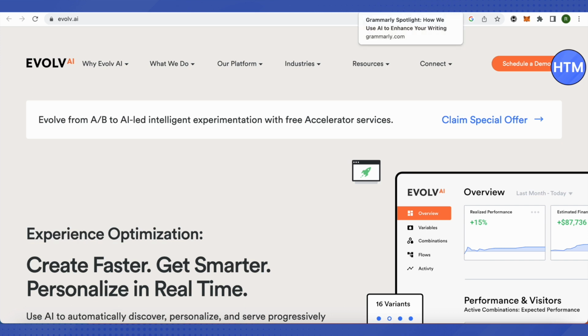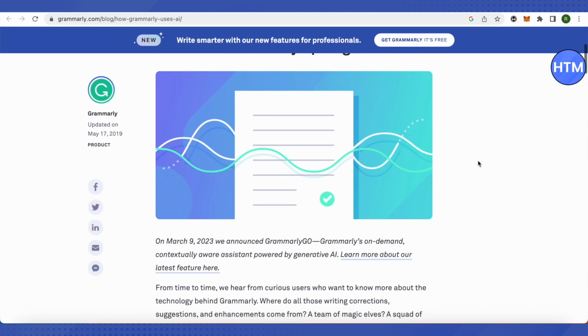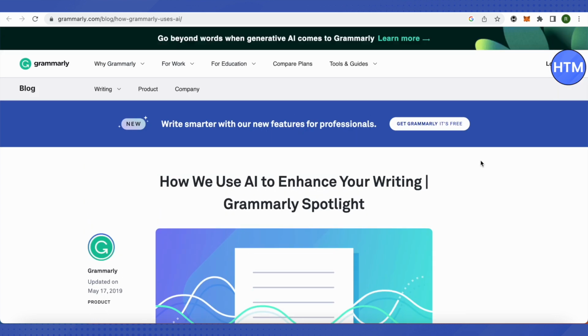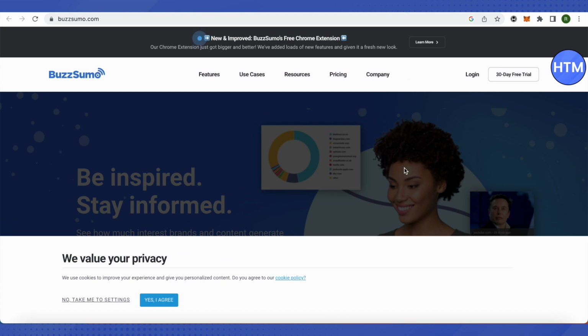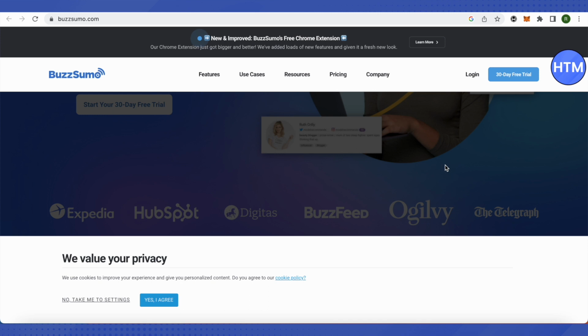And the next one is Grammarly. Grammarly now also comes with AI, and its AI is really spot on, and we can just use it to our advantage and get the best write-ups for our digital marketing. The next tool is BuzzSumo. It is also a good tool for getting content creative ideas.